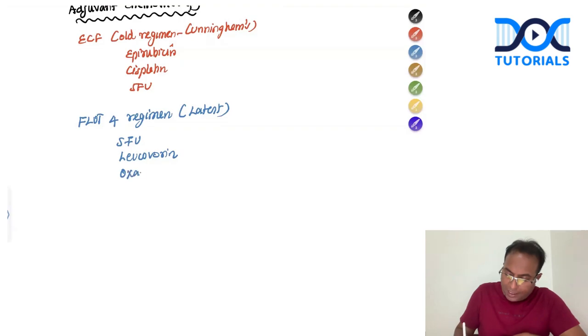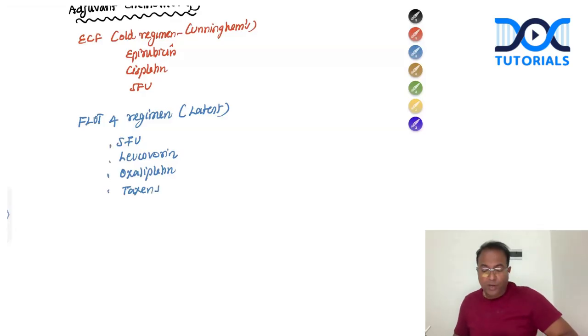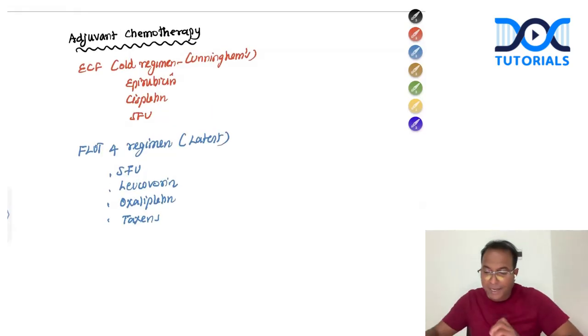O stands for oxaliplatin. And T stands for taxanes. So this is the FLOT 4 regimen, which is the latest regimen given. So this completes the essay writing of the university exam. This is more than enough.